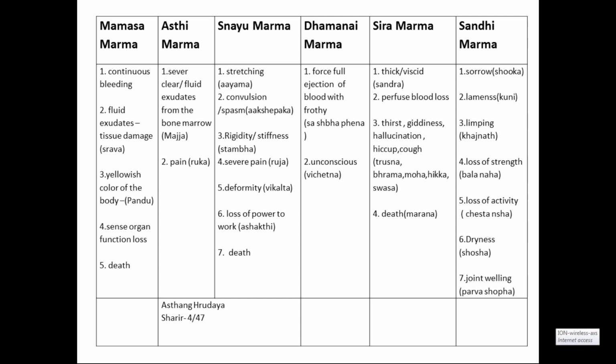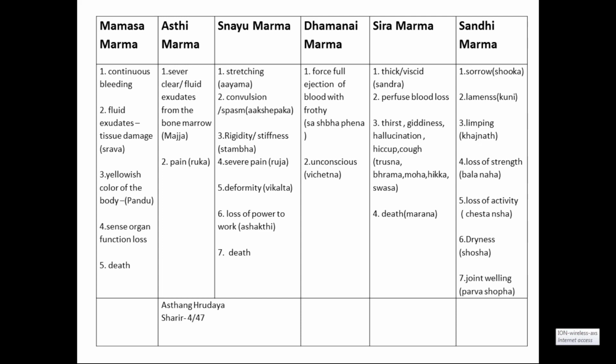So once a bone breaks, in fractures, you will see something which is inside the bone, called majja, coming out from the bone along with some fluid. That is called fluid exudate from the bone marrow, along with the pain. And next, very important, is the Snayu Marma.